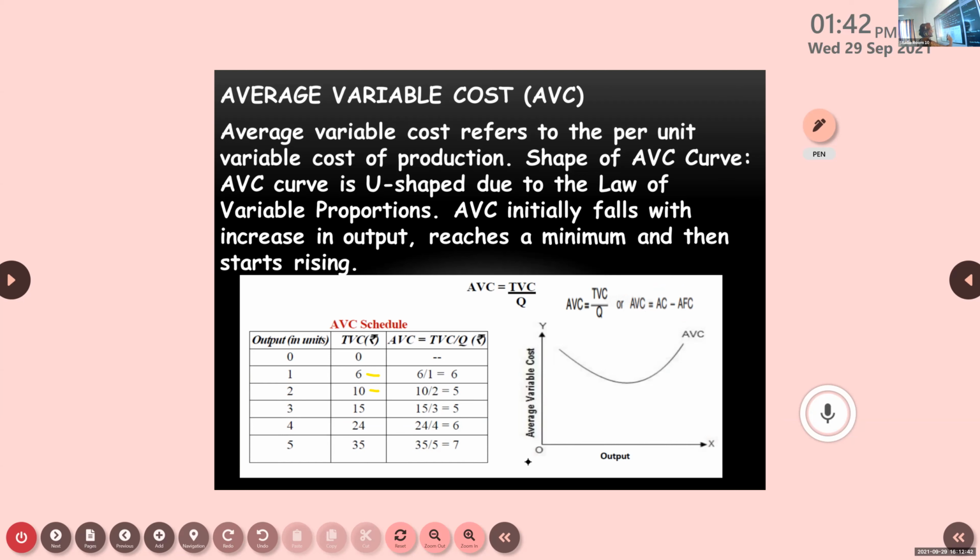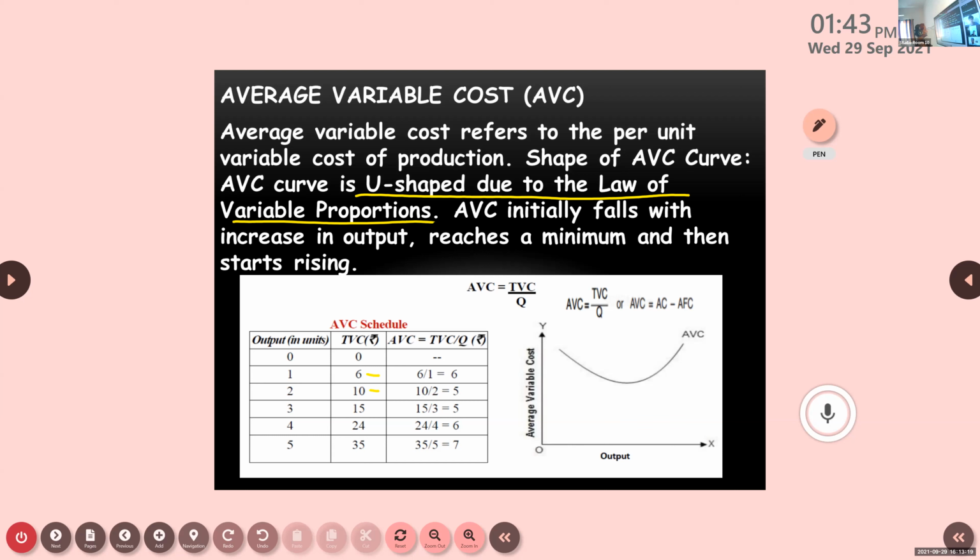If average cost is given and if you know average fixed cost, if we reduce AFC from AC, we will be getting AVC. Now, the shape of the AVC curve, if you see, is U-shaped, and there is a reason for that. That is because of the law of variable proportion.